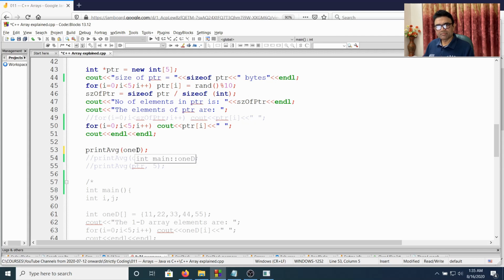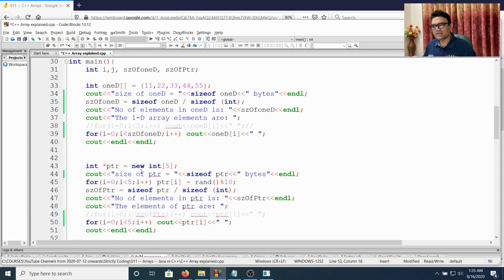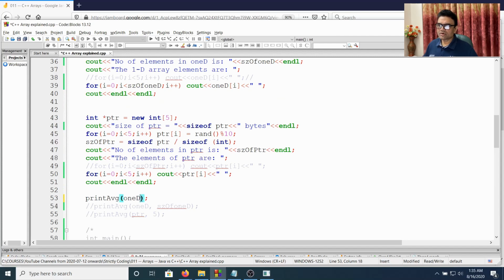Now 1D is the array name. So do we need to send the size of the array here, like comma 5? Is it needed or not? We have seen that we can calculate how many elements there are from the array name. Now we might think it is not needed.